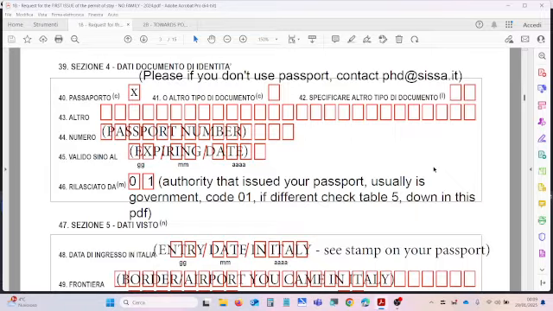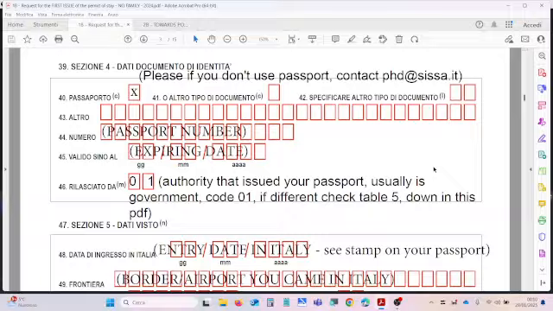If you have any other allowed document, you have to find the list in the instructions inside the envelope, you can use another document and put an X on field 41 and specify which document you are using. Normally, in 99% of cases, you can put an X on passport, field 40.